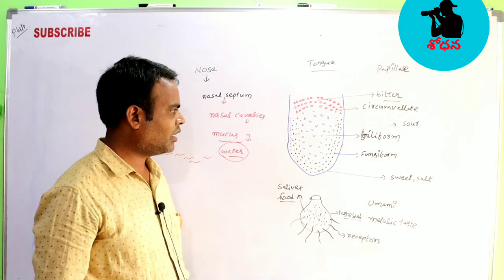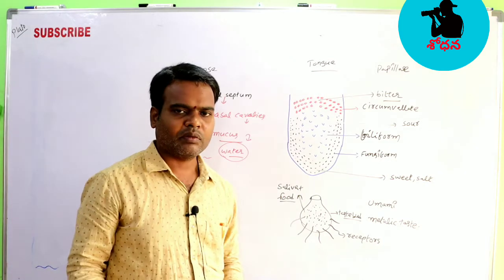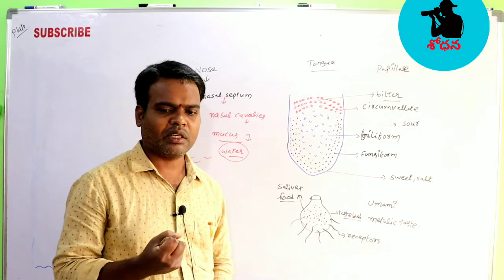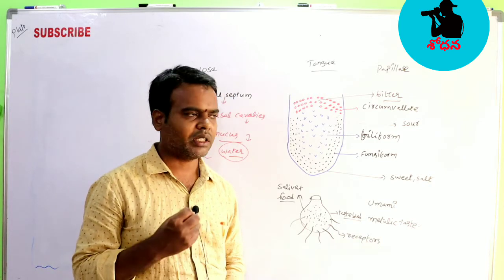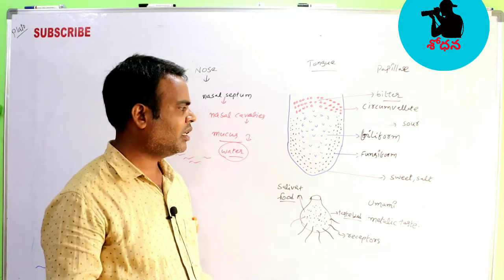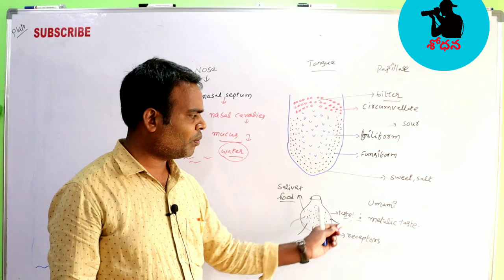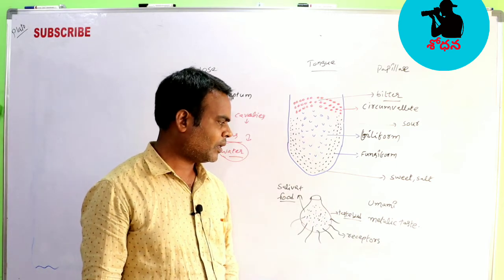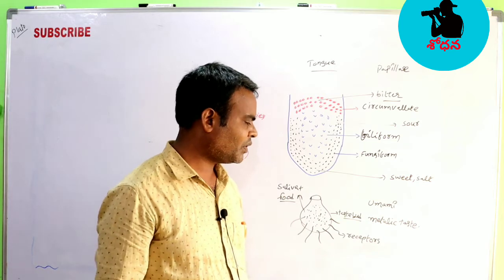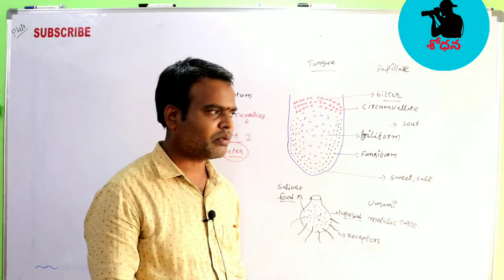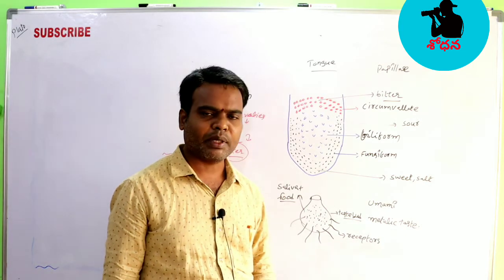We say generally there are six types of tastes, but spiciness is not a taste. It is one type of feeling we get, but it is not actually called a taste. Not only this, there is umami, the taste of meat, and some other materials. Artificially we are adding different types of chemicals for the flavoring of food materials, which is also considered as metallic taste.